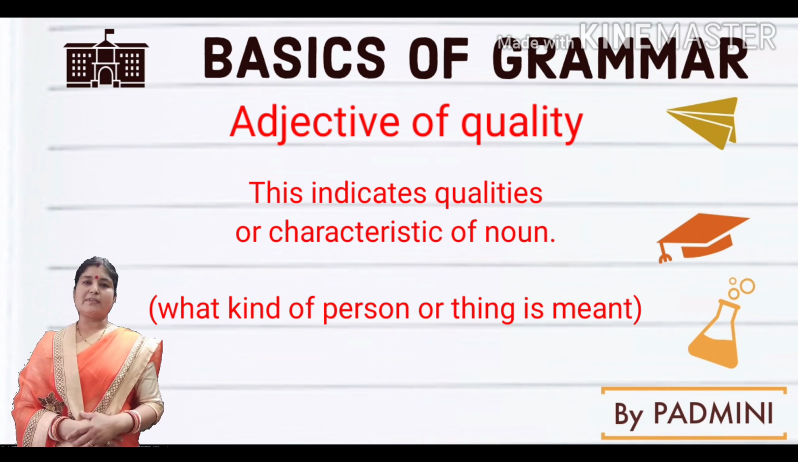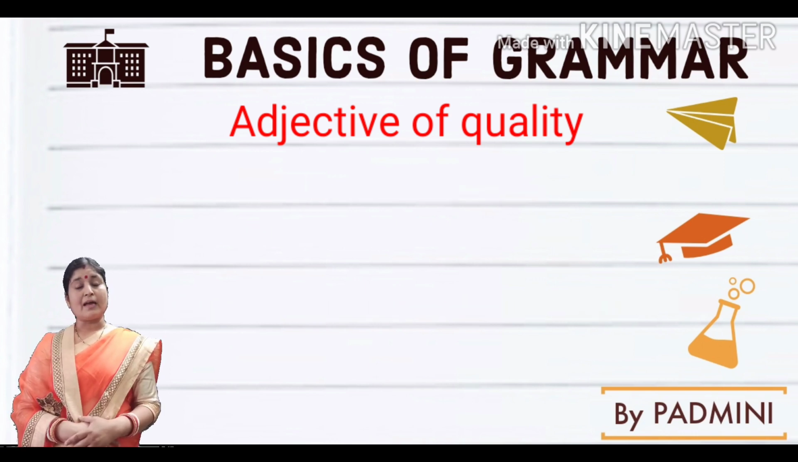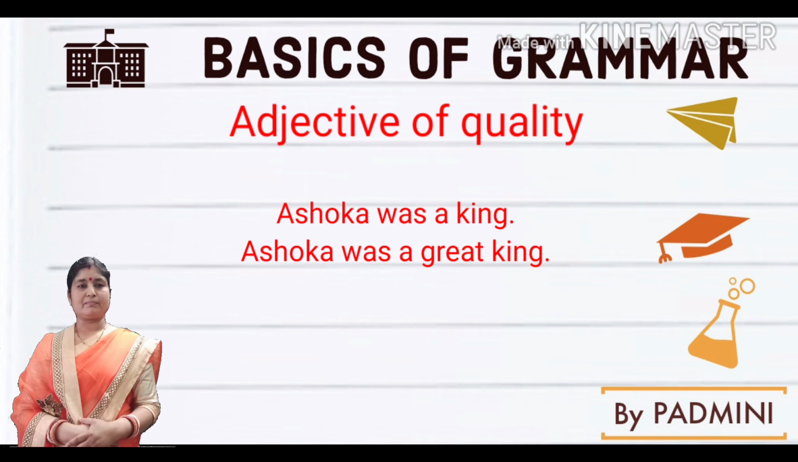So first, that is adjective of quality. Quality means what? When we qualify a person or thing. So adjective of quality are those words which qualify the persons or the things. Ashoka was a king. Ashoka was a great king. So when we join here great, it qualifies Ashoka. What kind of a person or thing is meant, that is known as the adjective of quality.